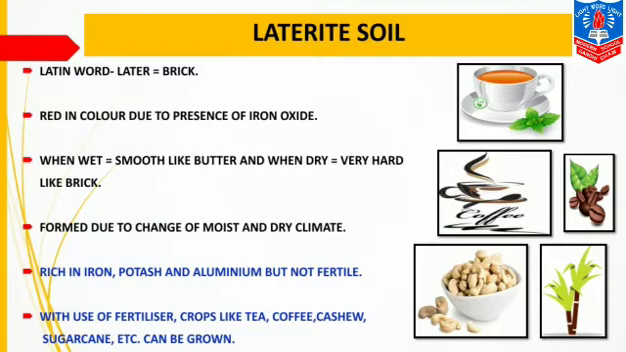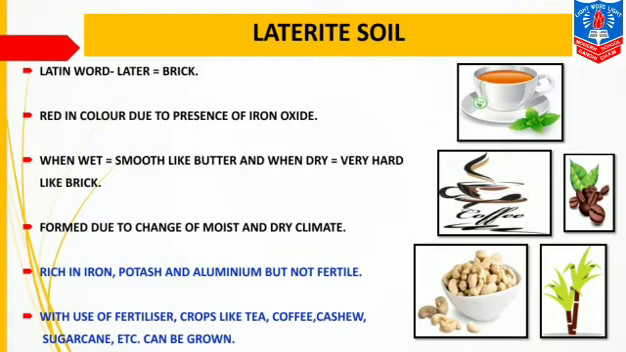It is rich in iron, potash and aluminium but not fertile. Now this soil is less fertile as it contains less biotic elements. With the use of fertilizer, crops like tea, coffee, cashew, sugarcane, etc. can be grown. Because this soil is less fertile, with the help of fertilizers, such crops like tea, coffee, cashew, sugarcane, etc. can be grown.